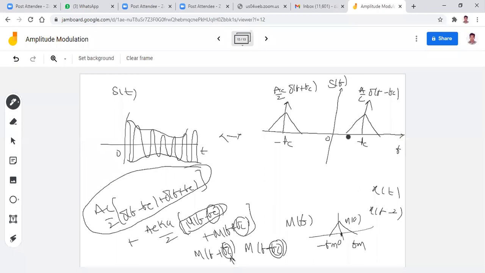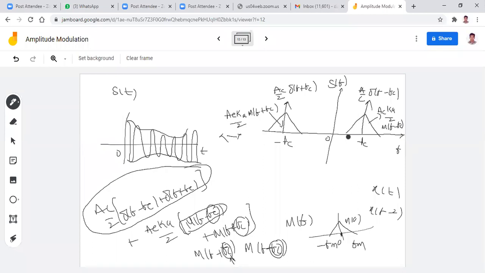Center frequency is here plus Fc, here minus Fc. The spectrum is shifted towards the left side and towards the right side. That means this spectrum corresponds to Ac·Ka/2 · M(f + fc), and this corresponds to Ac·Ka/2 · M(f − fc). So the entire spectrum is shifted by plus fc and minus fc, with the center frequencies at fc and minus fc.